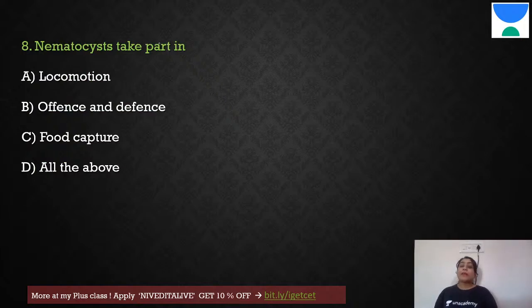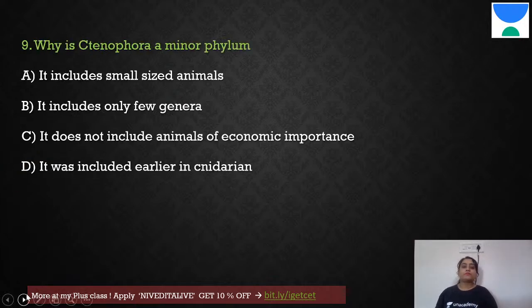8th question. Nematocysts take part in locomotion, offense and defense, food capture, all of the above. Where do you see nematocysts? If you have answers, please put it up in the live chat. So where would you see nematocysts? You would see in case of Cnidaria, right? Cnidocysts. Now that helps in locomotion. It helps when it is offended, it can attack. When it has to defend itself, it can attack. Also, if it wants to capture its own food, capture its prey, that also it does. So therefore, it is all of the above.